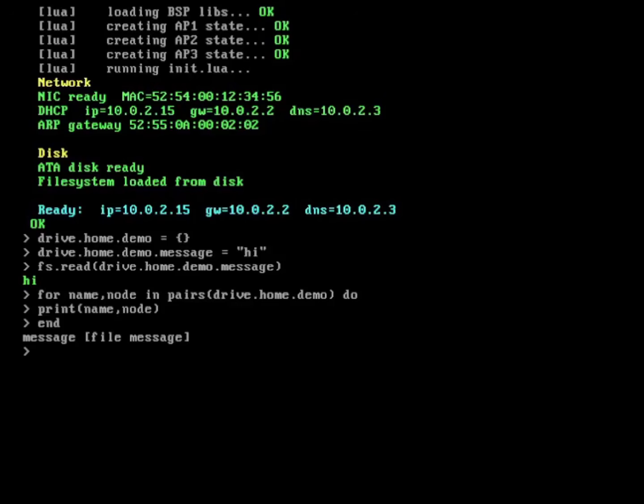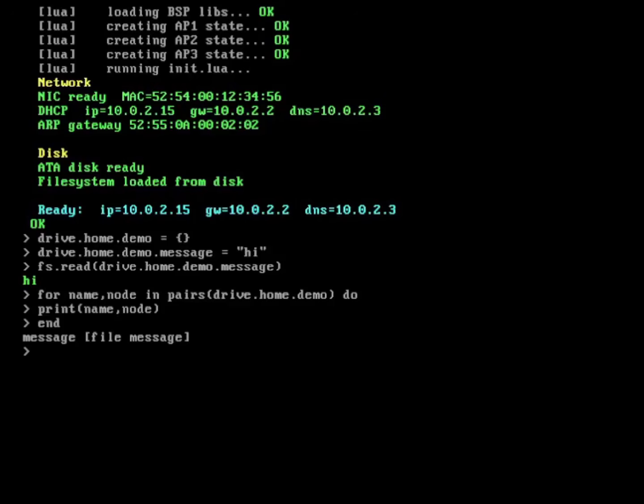Directories don't actually store a list of children. Instead, to enumerate a directory, the file system scans a node table for every entry whose parent points back to it. There aren't any paths stored internally either. A path like home demo message is simply a sequence of lookups, starting at the root and following one name at a time until the destination is reached.